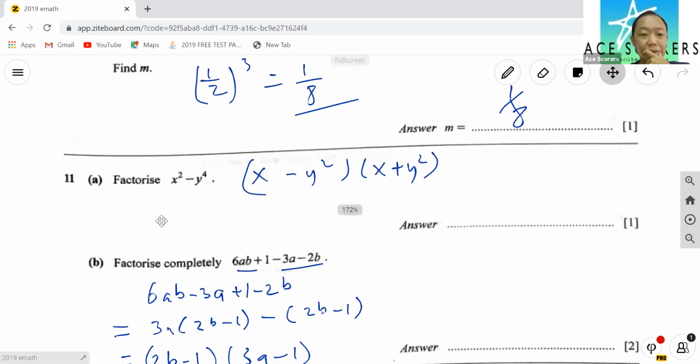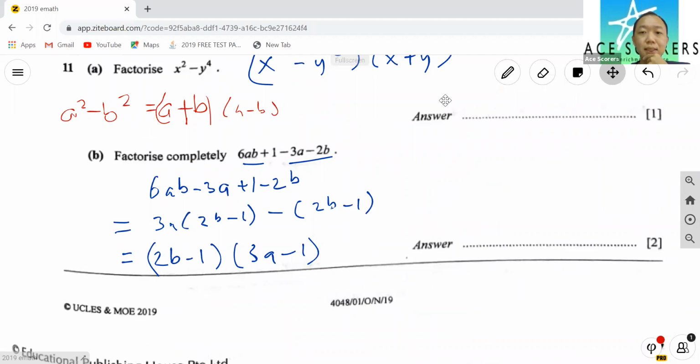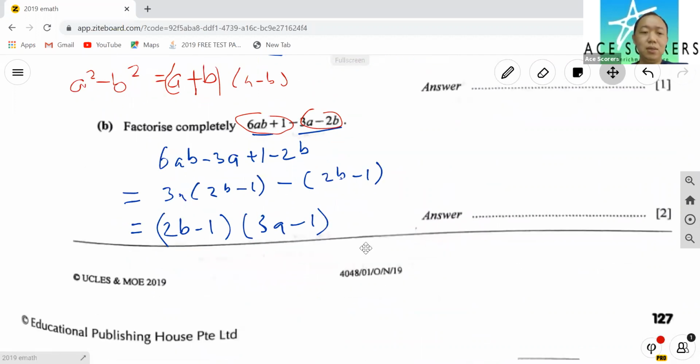Factorize. Now this is rule number 3. A squared minus B squared equals A plus B times A minus B. Alright, that's it. So you gotta factorize this with fundamentals, yeah? Alright, factorize completely. This is a grouping 2 by 2. This 2 followed by this 2. So you see, so far all these are the basic algebra, paper 1 stuff. Next.